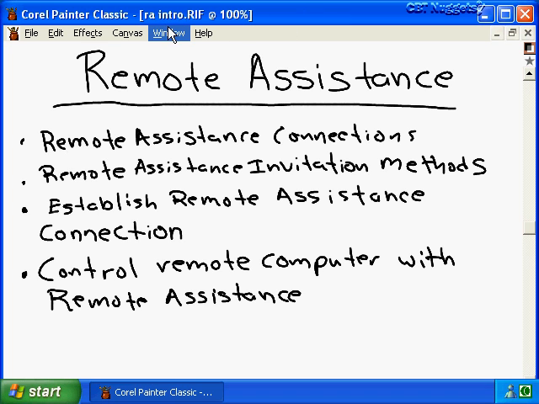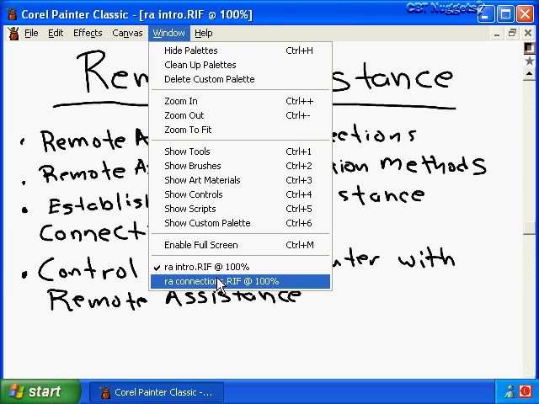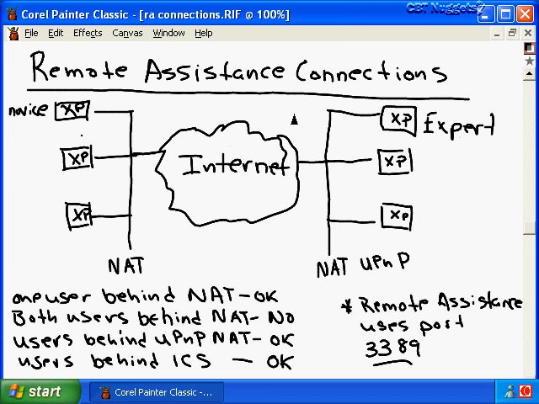So let's start off by taking a look at what the requirements are for our remote assistance connections. First off, let's define some terms. The user that needs help is called a novice user, which we have right here, and the user that will help and remotely connect to the novice user's computer is called the expert user. The novice user and the expert user can be on the same computer network, or they can be on different computer networks as we have right here.